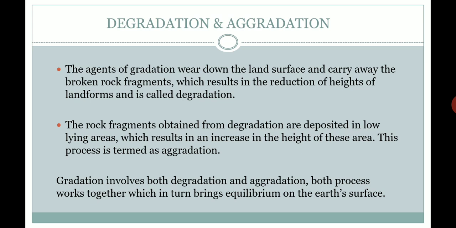Gradation involves both degradation and aggradation, and these two processes work together, which equalizes or brings equality on the earth's surface.